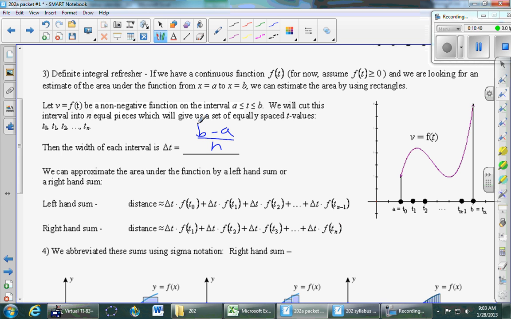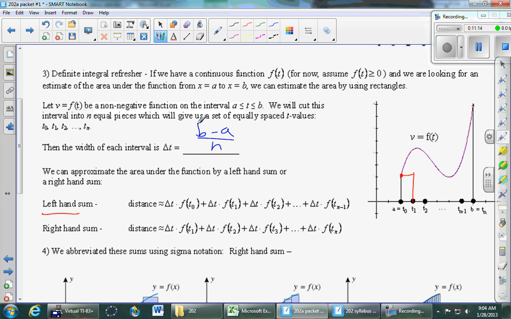Okay, so then how do we estimate this true area under the curve? Well, we could use left-hand rectangles. So between the first 2 points, which are t0 and t1, right now we're just doing left-hand stuff. Which point do we pick, t0 or t1? You pick t0. You go up to the curve at t0. That determines the height of this first rectangle. You go to the right until you're right above the next point. You go straight down. Is that rectangle an over or under estimate of the true area? It's under, because it was a left rectangle and the function was increasing.